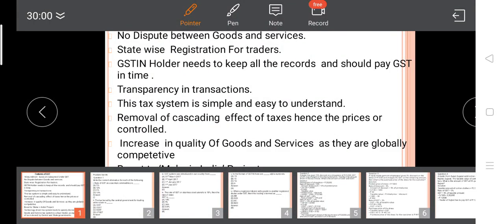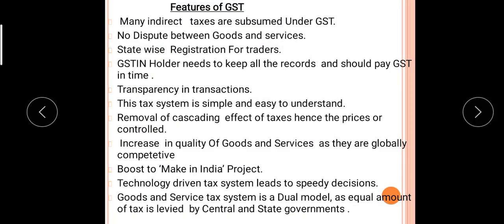Good morning, students. In the financial planning lesson, I have taught you all the concepts of this year. Now just one concept remains, the features of GST, and then I will explain the questions from the problem set. Now, which are the features of GST?